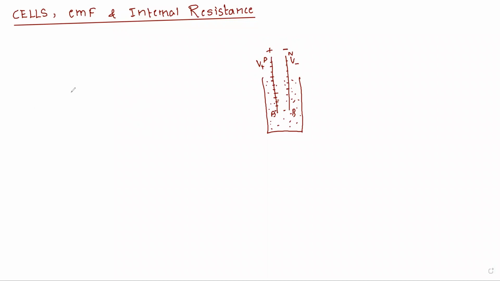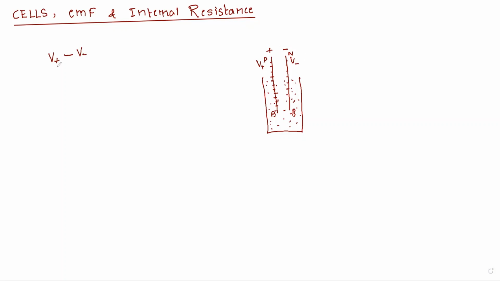I can write V plus, because we have given the potential as V plus, minus V minus. V plus is the potential at P and V minus is the potential at the negative electrode.